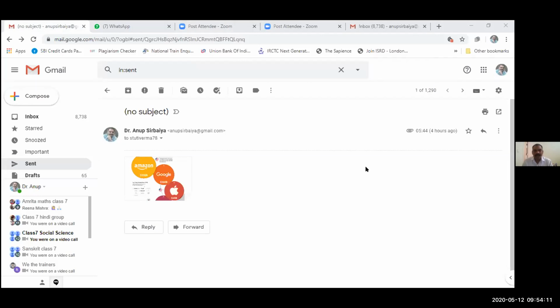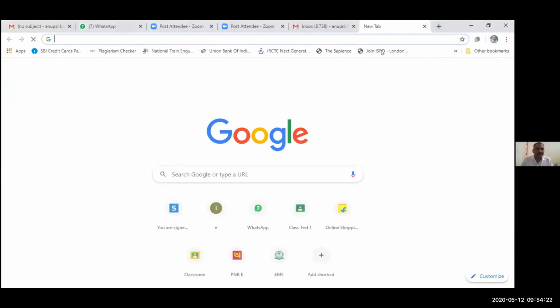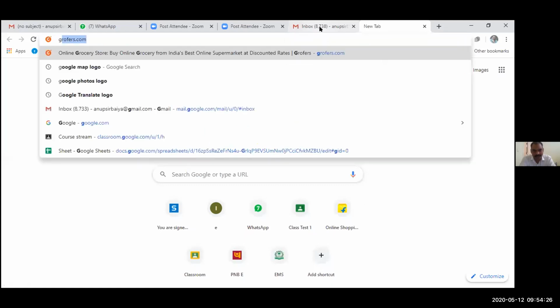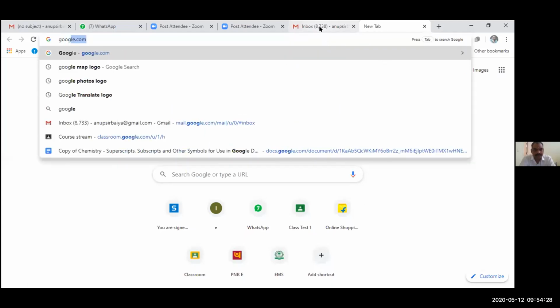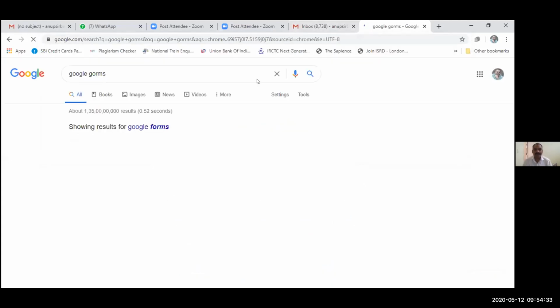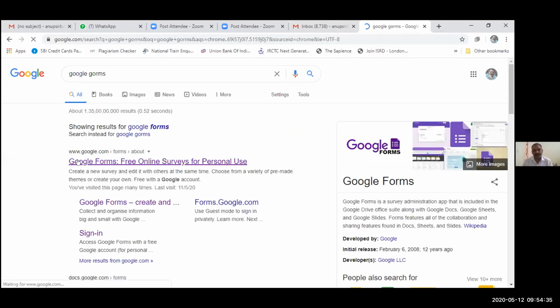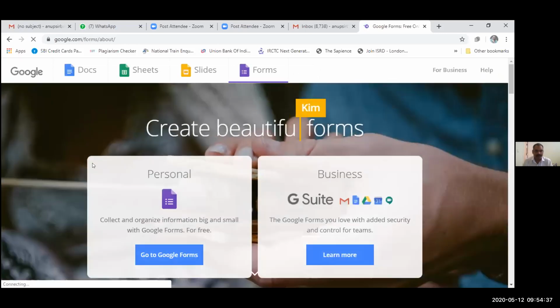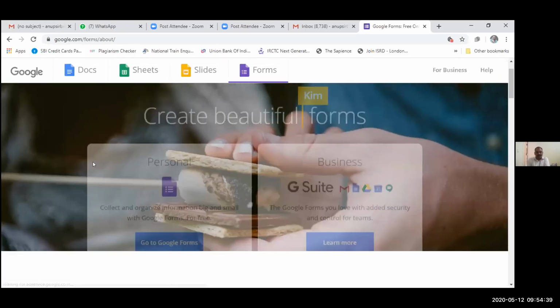So now to open a new Google form, we can browse it directly from Google here. In the search tab, we can just type Google form, by which we will directly get the Google form. So now this is the first screen we will see.